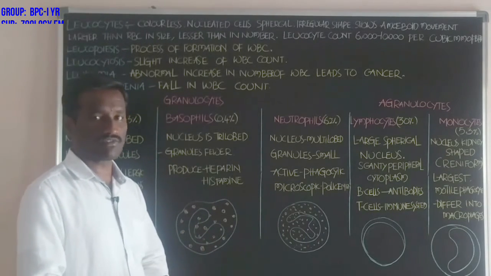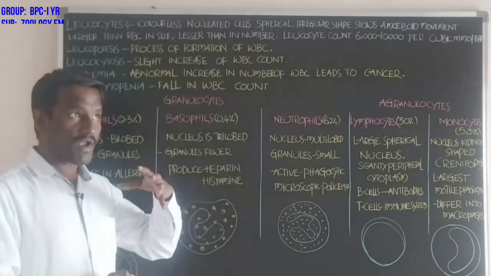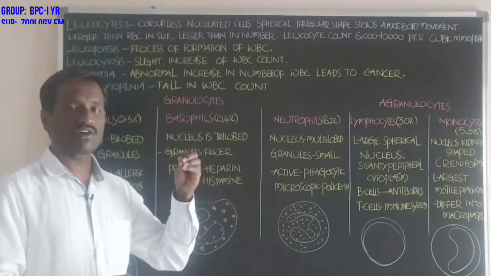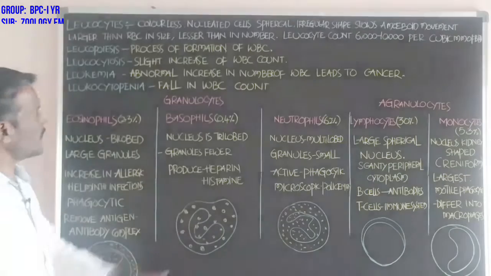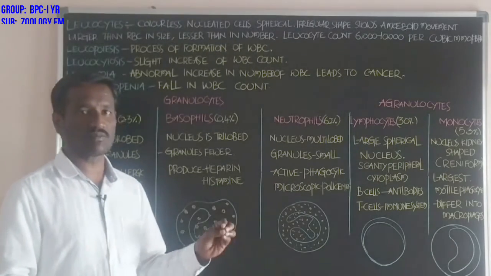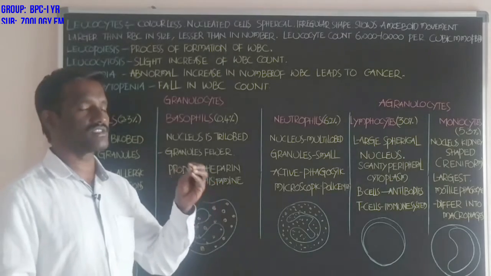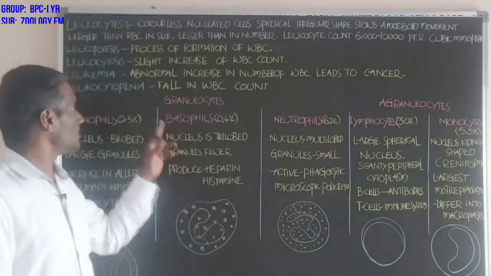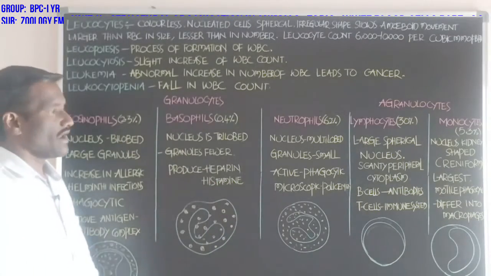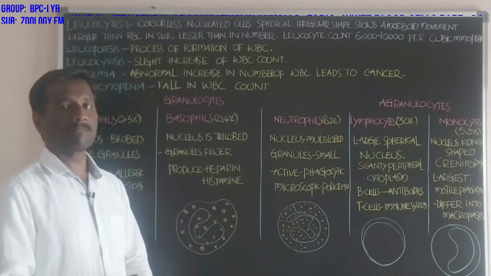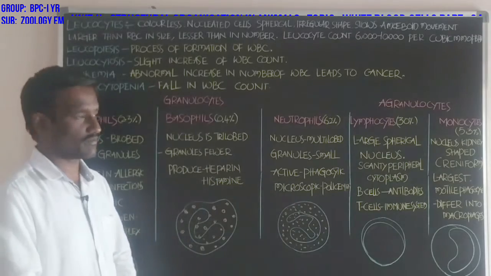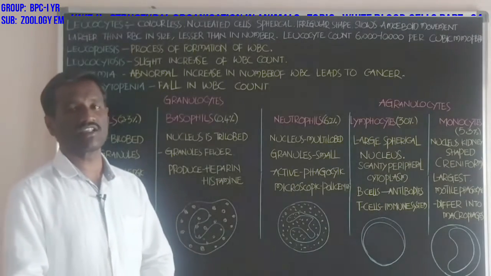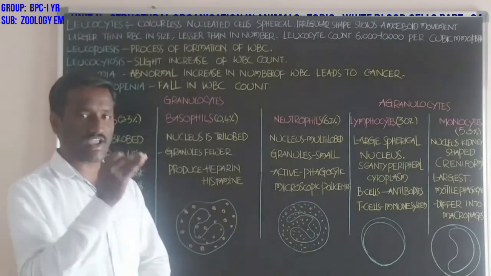It is one type of cancer. Next, students, leukocytopenia. Leukocytopenia means a fall in the white blood cell count.